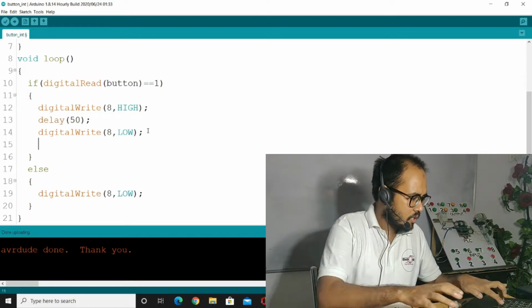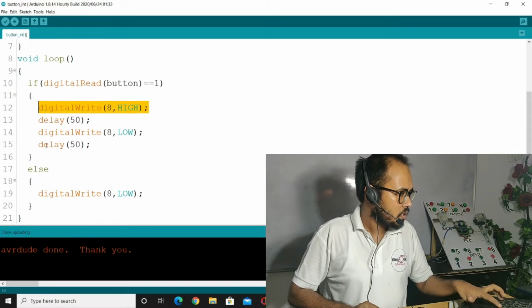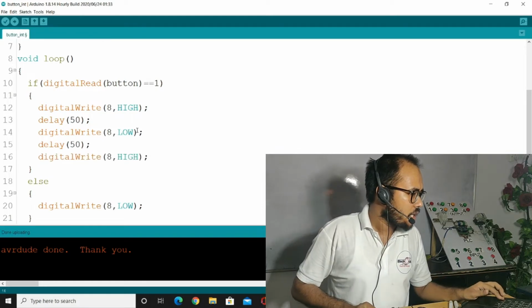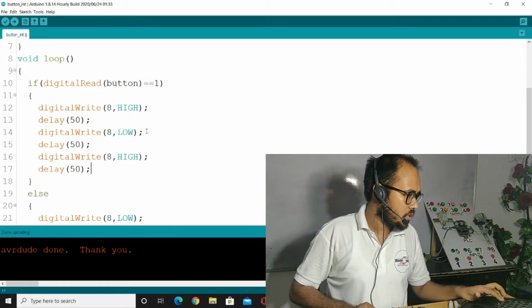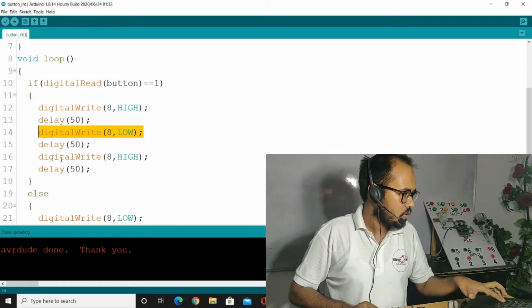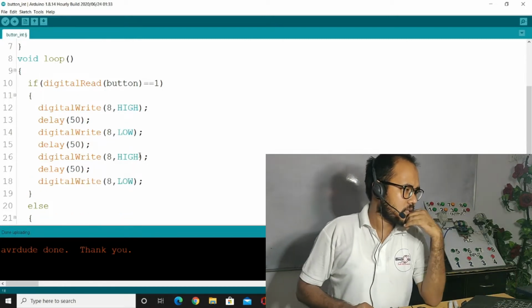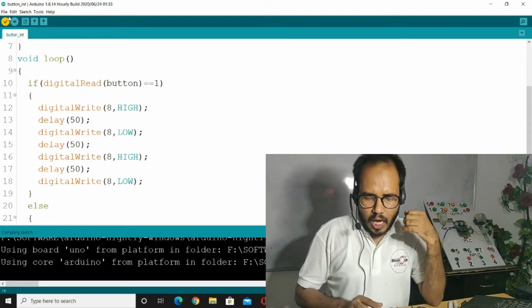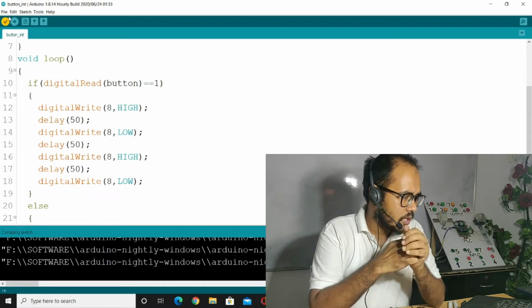I'm just uploading here, the delay is here, and now you could see after that I'm just updating the code. After high, that will take a delay, and now it will be low. Okay, you could see here I have just in Proteus. First you should see, and then after that I will apply the code here. You will be able to see it very well.